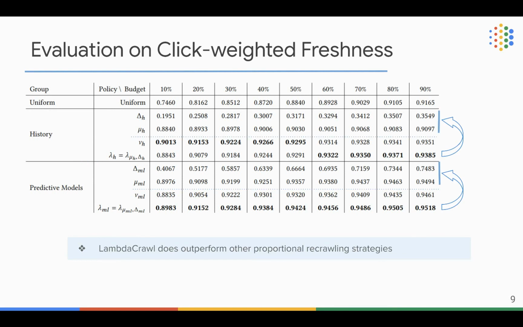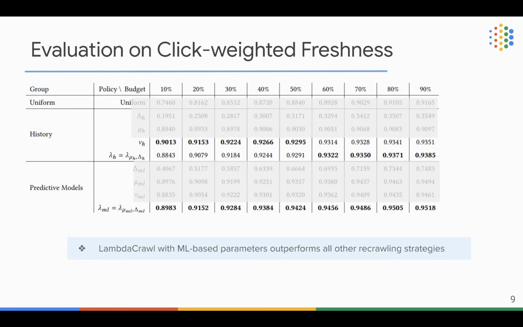We also find that lambda crawl does outperform other proportional recrawling strategies, but most importantly, we find that the lambda crawl built on top of our neural predictive models outperforms all other recrawling strategies. This again demonstrates the usefulness and effectiveness of our neural predictive models.